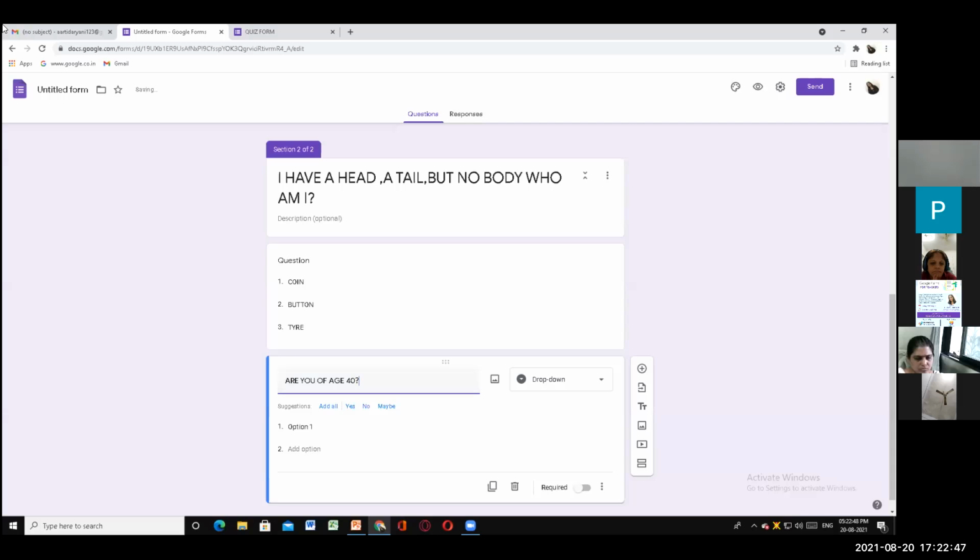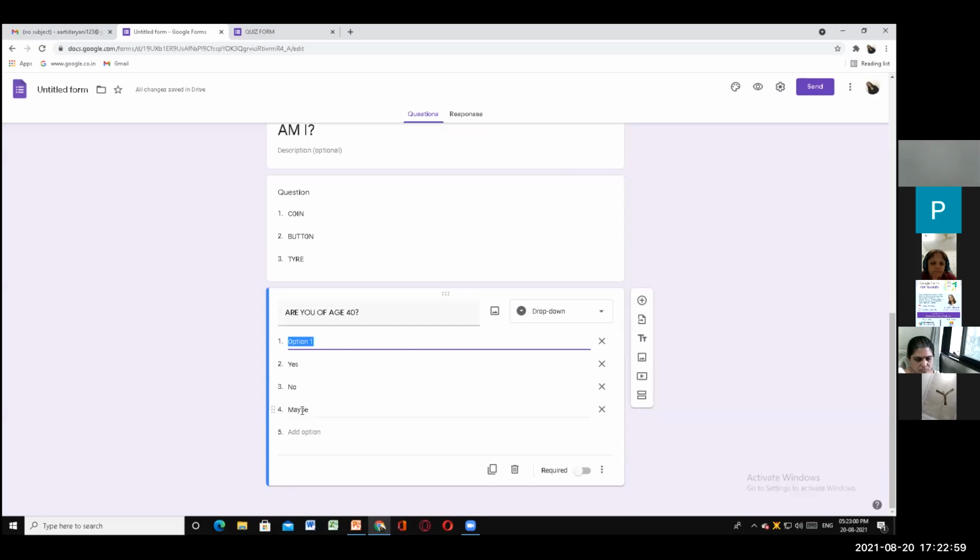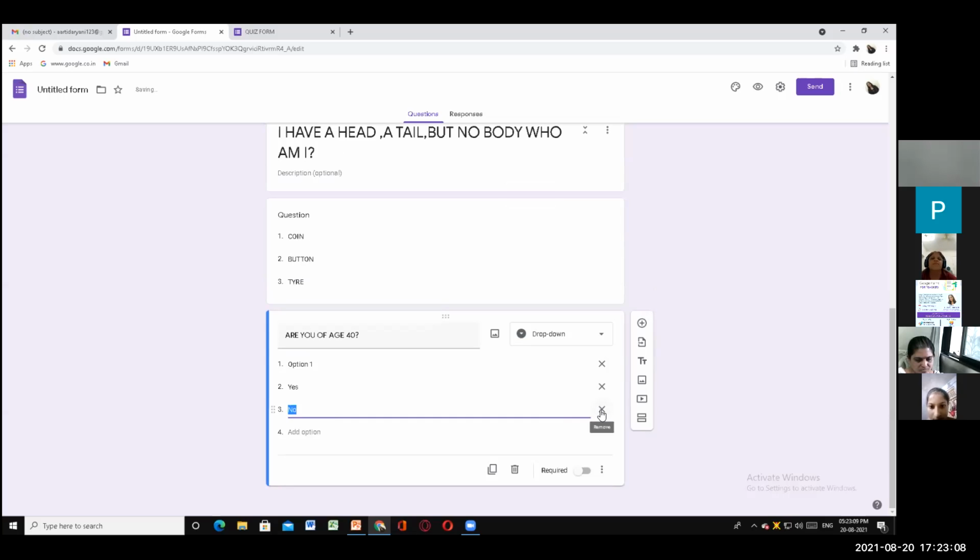So here, can you see the options over here? Yes, no, maybe. So I'll add all of them. In case you don't want to add maybe, you can just remove this option by clicking that cross. Whatever you don't want, you get the option of a cross, you can just click on that cross, and that option will go off.